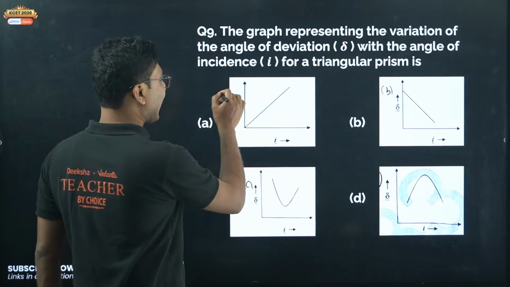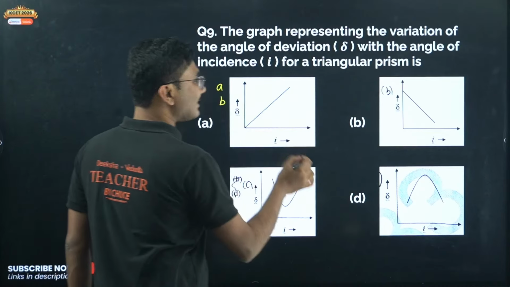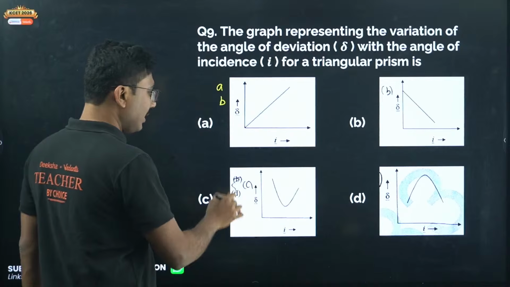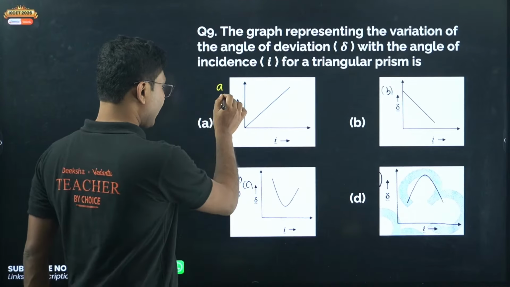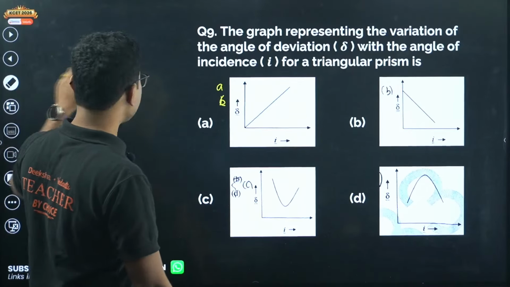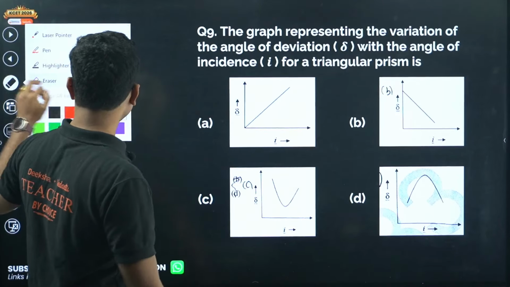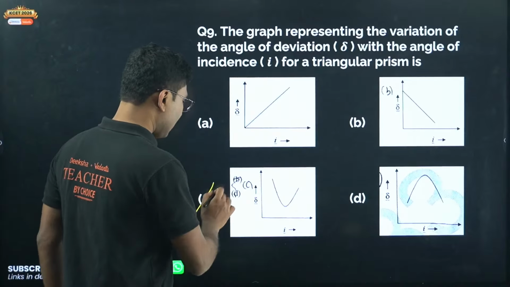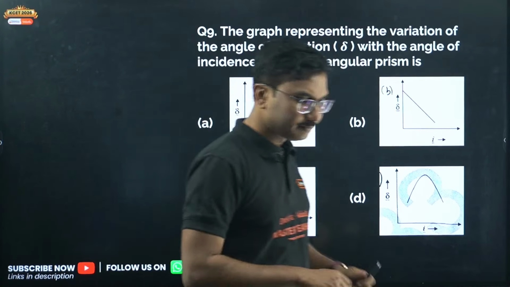So options A and B are both given here, and C and D both are given here. A and C are given over here, and B and D are given in the third image. There was some typing issue with this image, but the correct answer is this one. The graph will be this one.